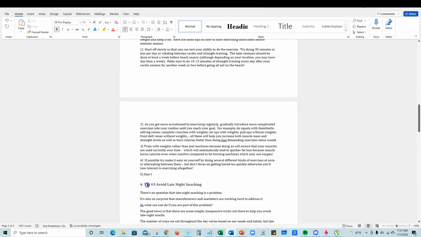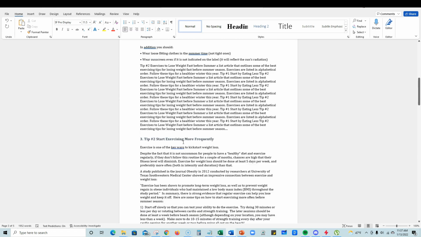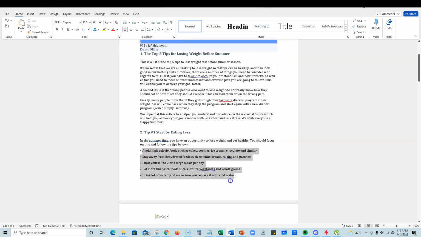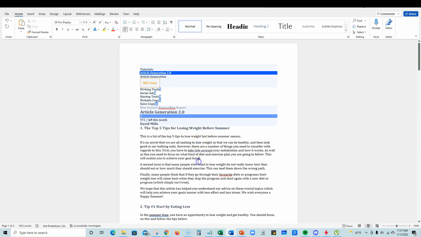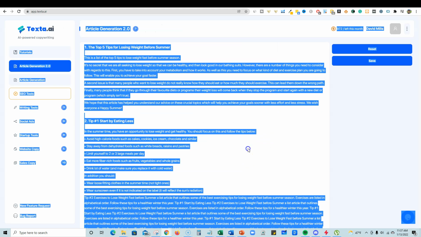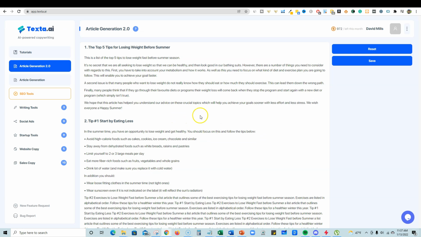You can see that it has an H1, it outlines this, it puts it in paragraphs. Tip number 1, it has bullet points right here. It just looks really, really good. So let's go back in and see what this looks like, not inside the editor, just the text. You want to take this into another editor to actually do the editing.